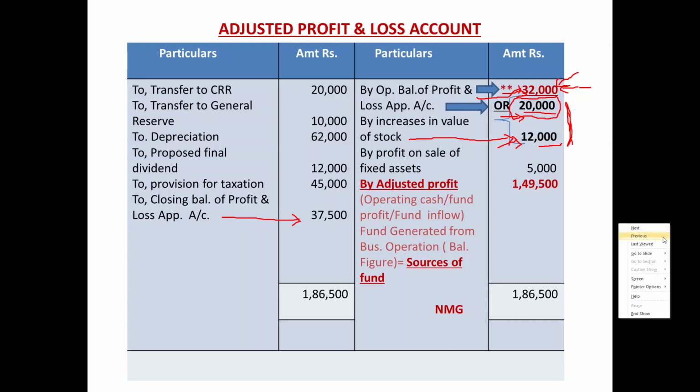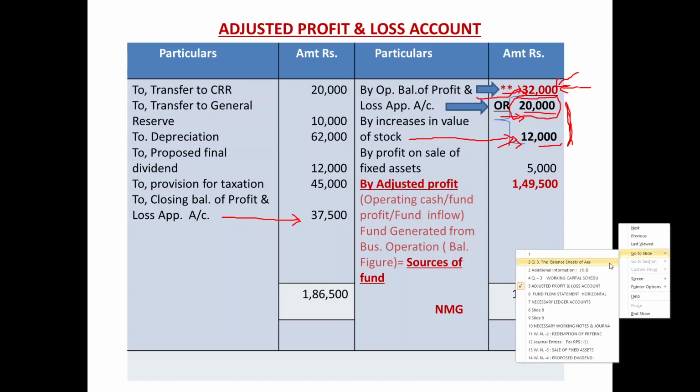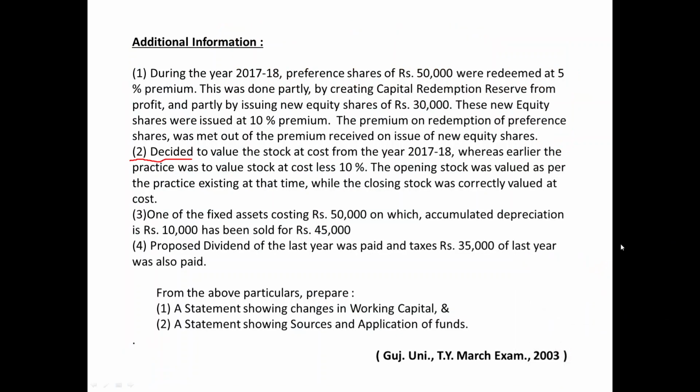So after this point of stock adjustment, let us verify the first point of the question related with RPS redemption. During the year 2017-18, preference shares of rupees 50,000 were redeemed at 5% premium. This was done partly by creating capital redemption reserve from profit. See the word from profit.